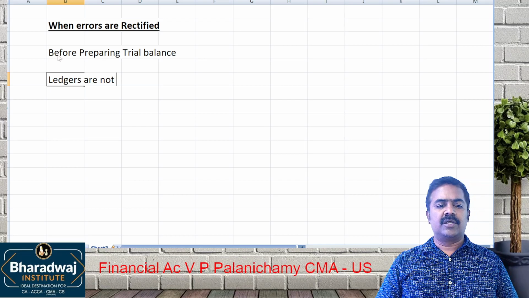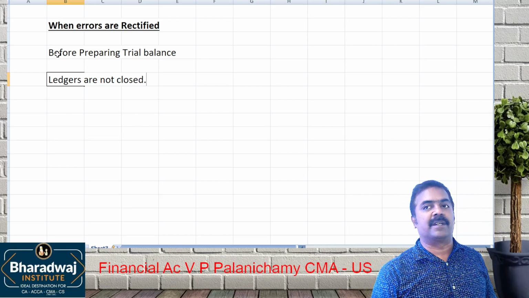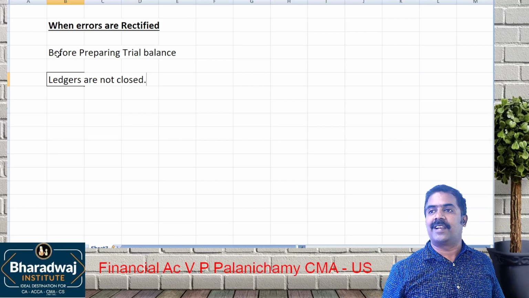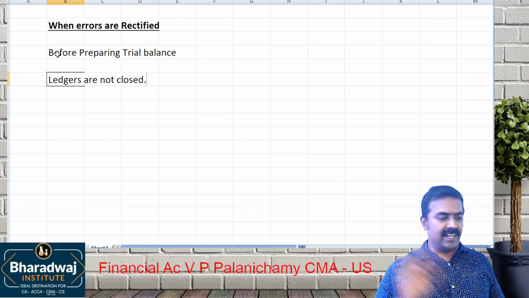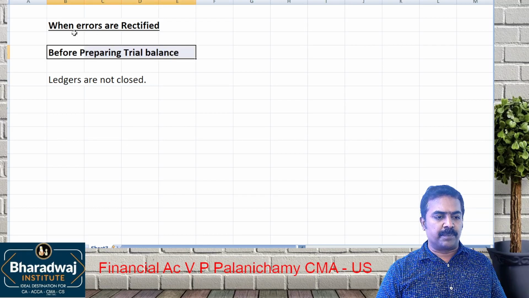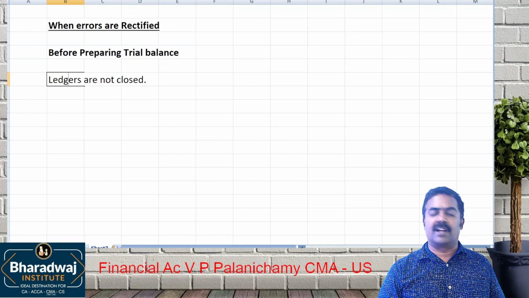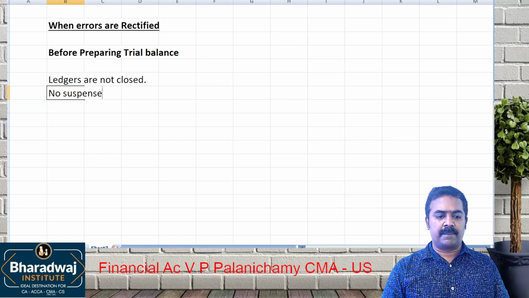Ledgers are not closed. Ledgers closed, we will prepare which one? Trial balance. When is trial balance prepared? After closing ledgers or before closing ledgers? After closing ledgers. So when the errors are rectified before preparing trial balance, ledgers are not closed, no suspense account is opened.